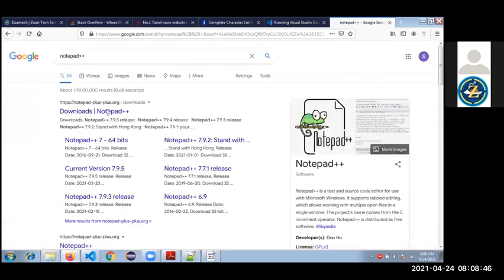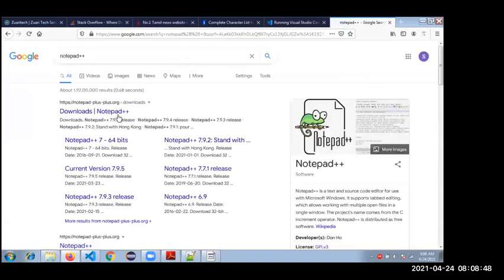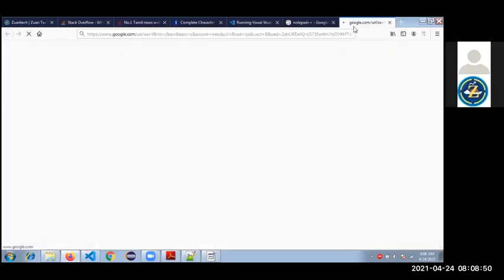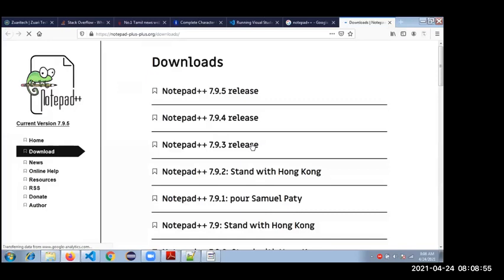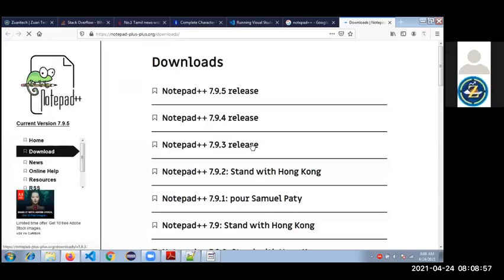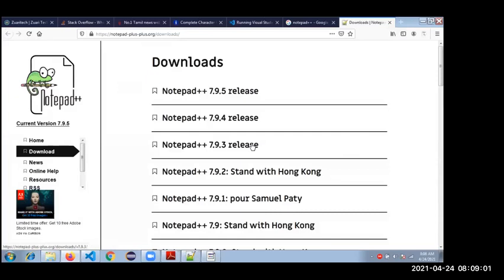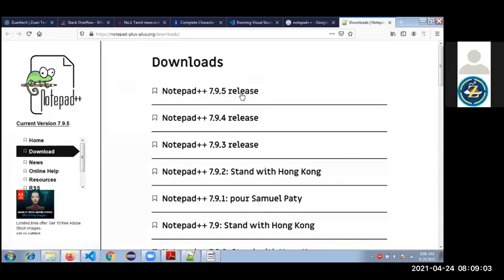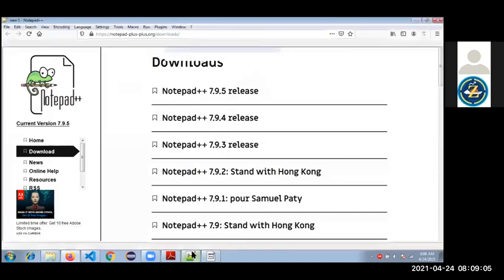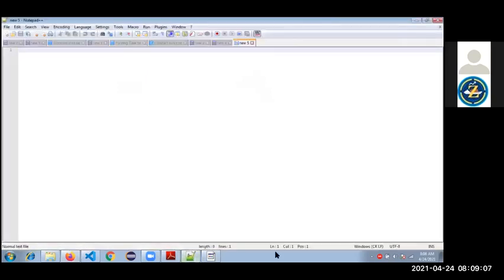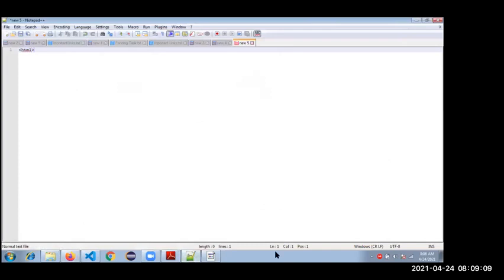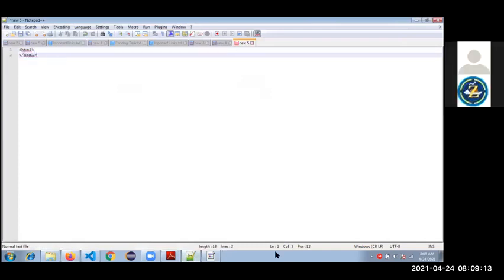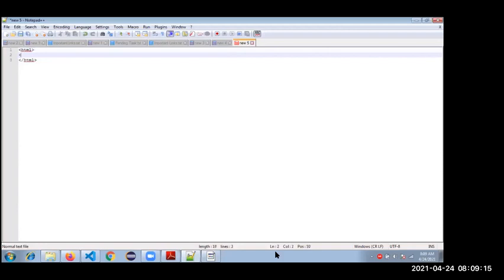So see, Notepad++, you can try. Download the 32-bit or 64-bit version as per your operating system, for Windows, Linux, Mac, whatever it may be. Please try to download this, and it will help you type some HTML code and practice here, which will make it easier for you.